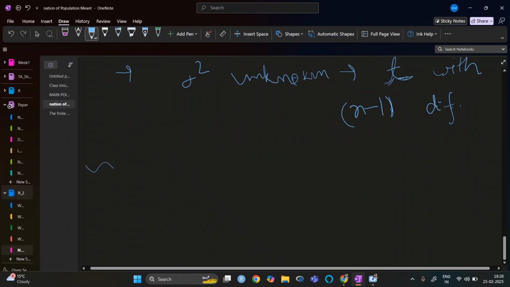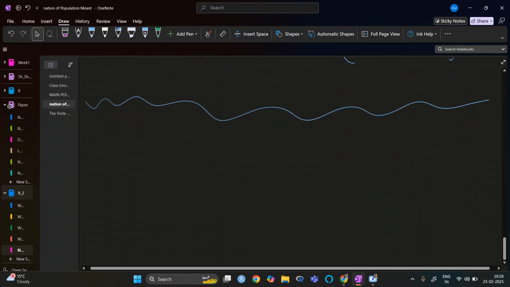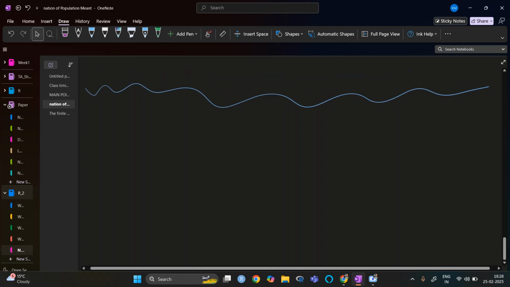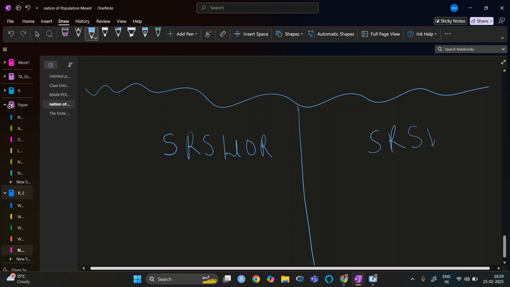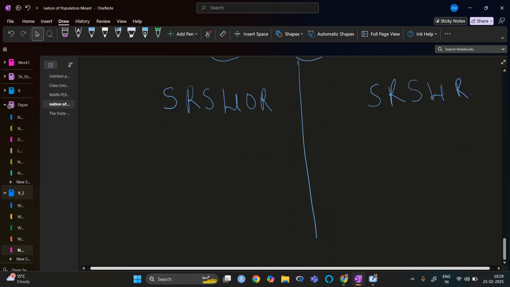Before moving to our software, we will just see how it is in the case of SRSWOR and SRSWR. Basically the estimate of the population mean, we know, is y bar in both cases.